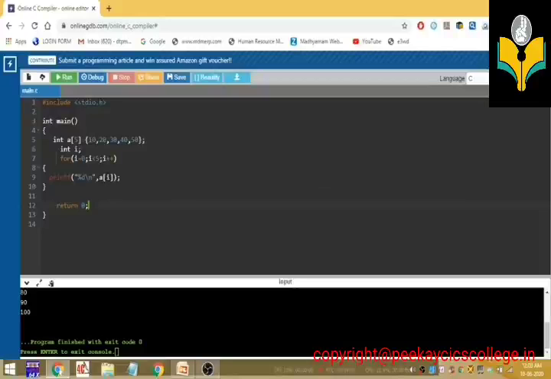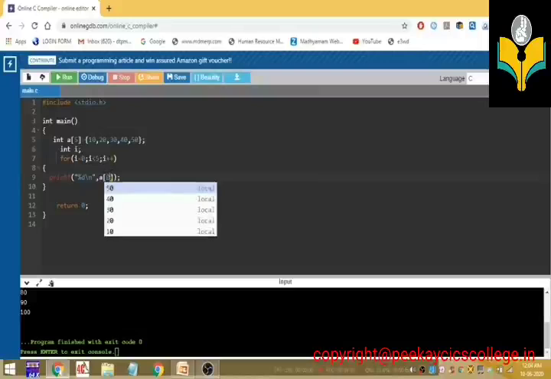Okay, I repeat. Listen, students. How can we display the elements of the array? For that, inside the printf statement, you should write the name of the array. And in the pair of square bracket, not brace bracket, not simple bracket, square bracket, we write the index. For example, suppose here a of 0.